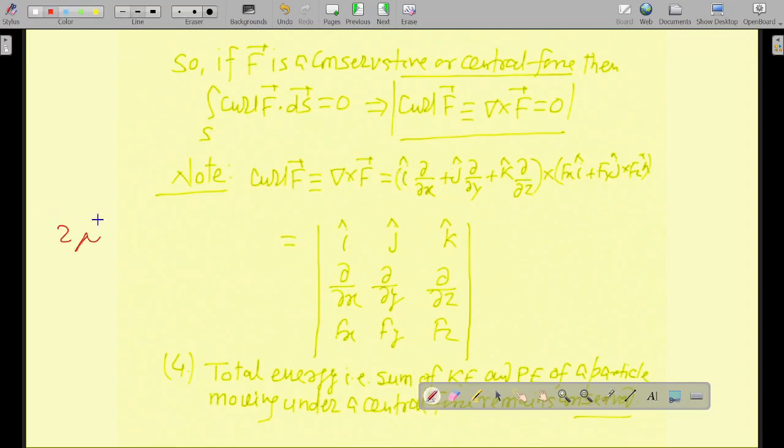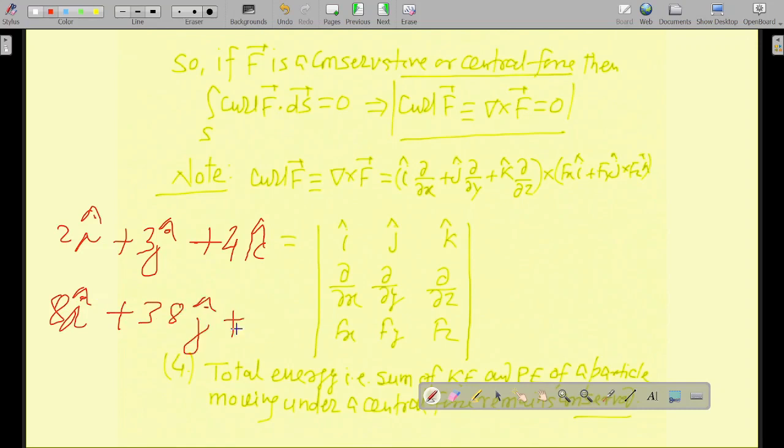Suppose you have 2 i cap plus 3 j cap plus 4 k cap, and you want to take its cross product with 8 i cap plus 38 j cap plus 37 k cap. How do you take the cross product of these two?